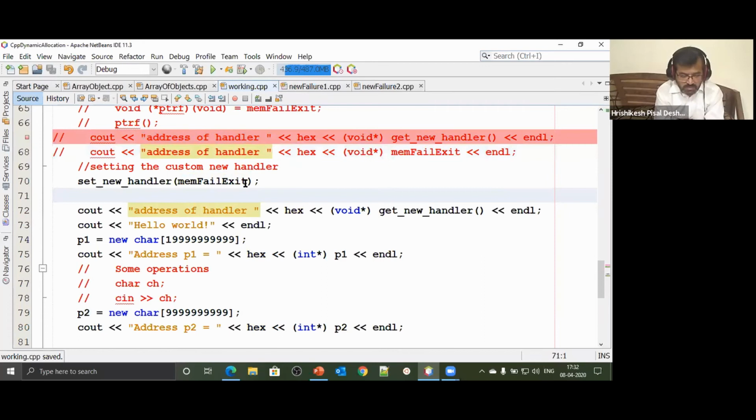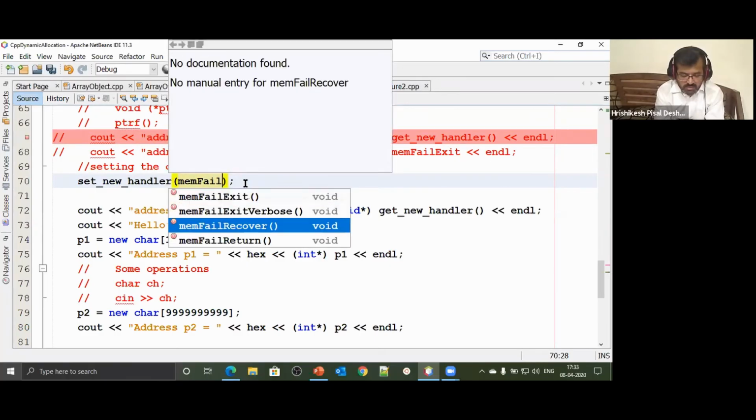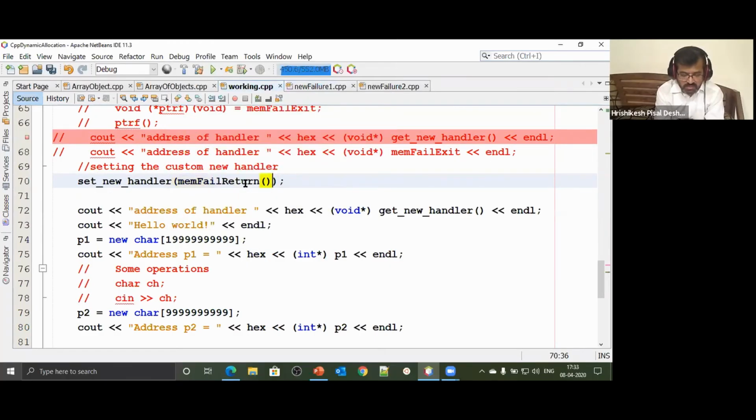I'm just going to change my handler. I say memfail return. There's another function that I'm going to call memfail return. Very careful, huh? Watch it.